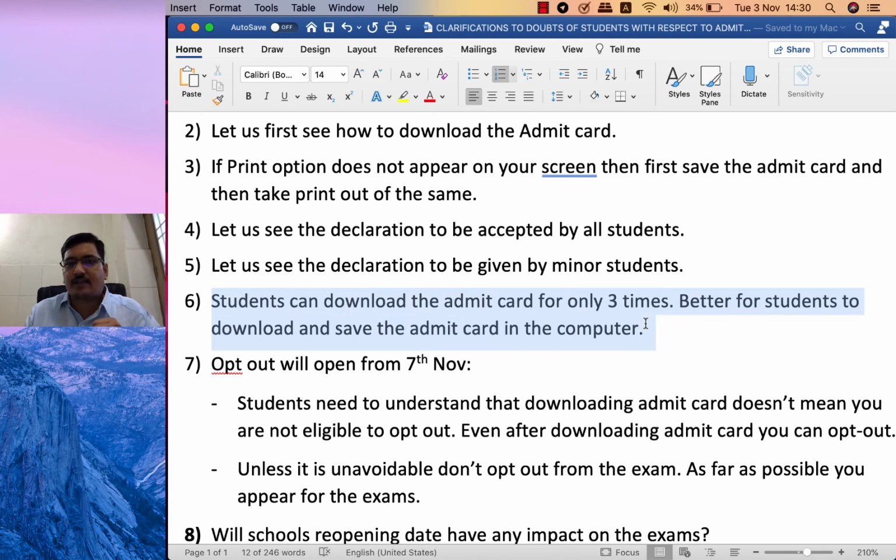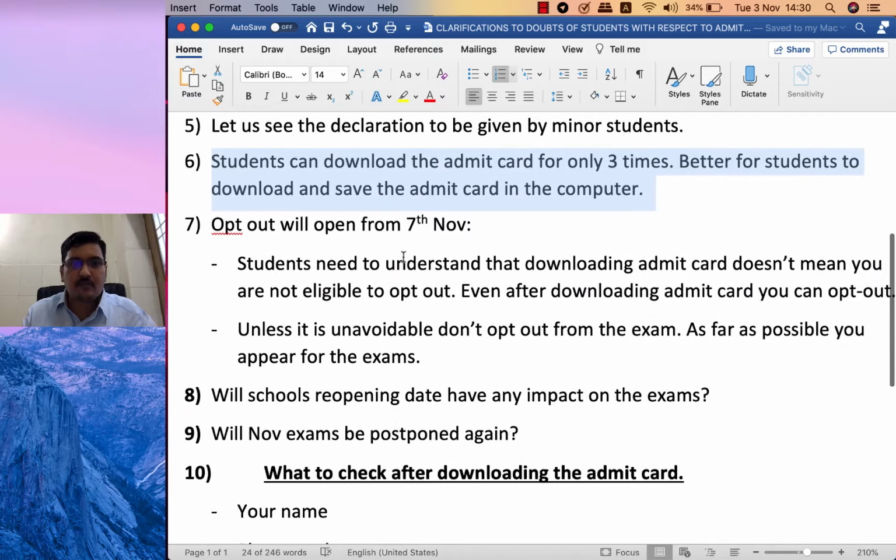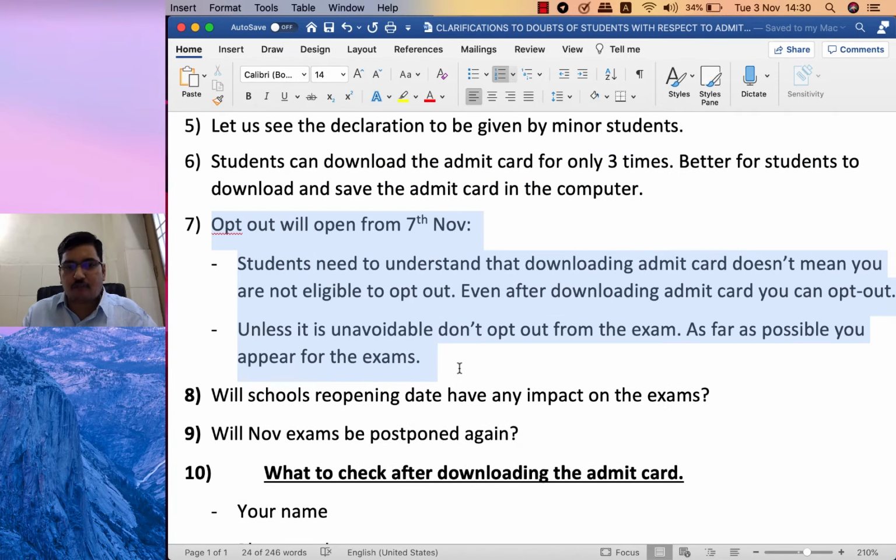Students can download the admit card only 3 times. This has to be remembered by the students. That's why it is better to save the admit card in your computer, so that even in future if you want, you can take any number of printouts. With respect to opt-out, it is not yet open right now. As already told by the CA Institute, the opt-out facility will be given till the completion of the examination cycle. Opt-out will open on 7th November.